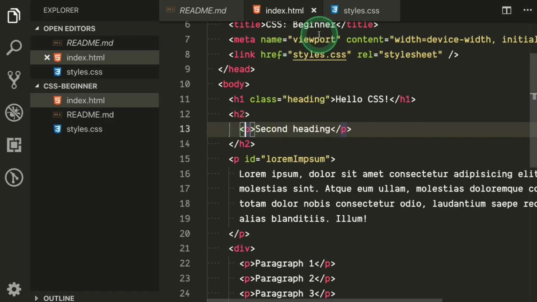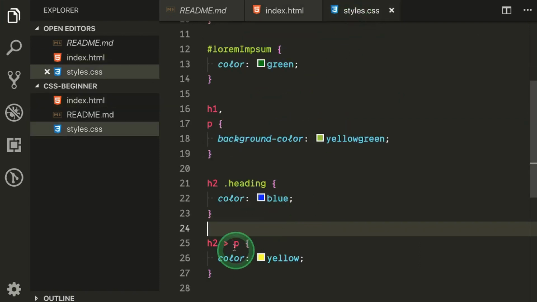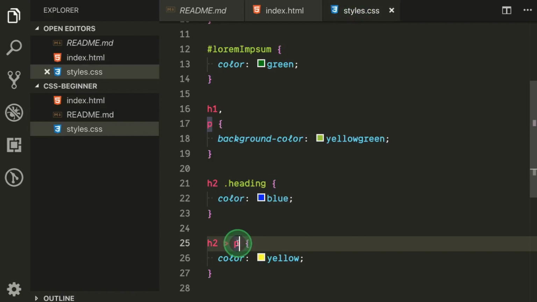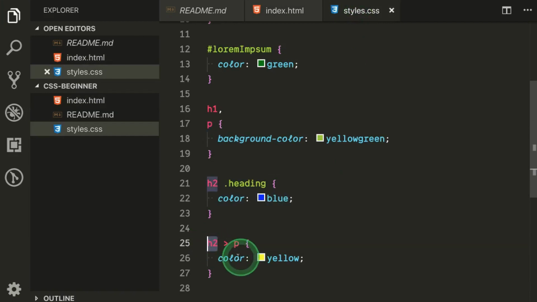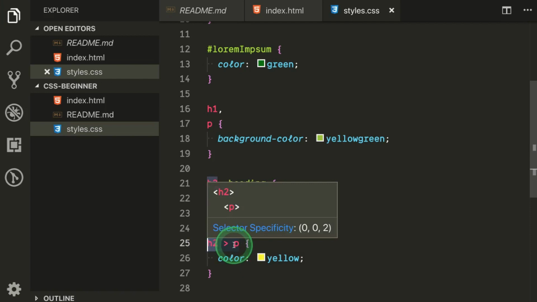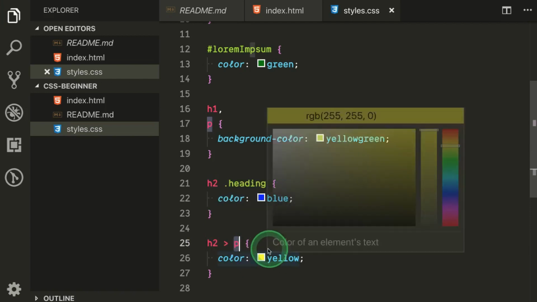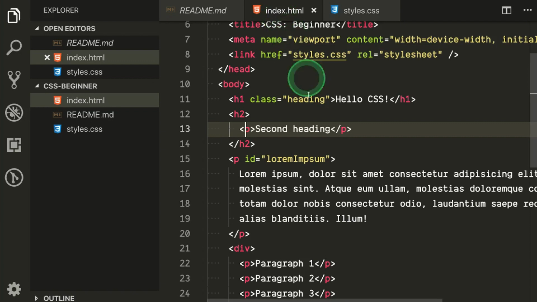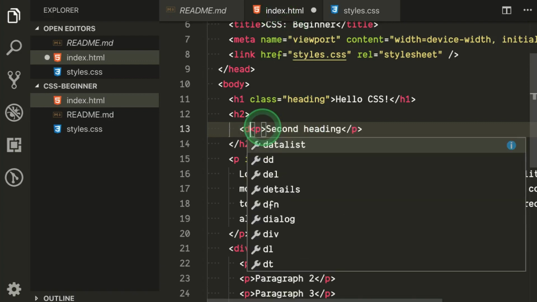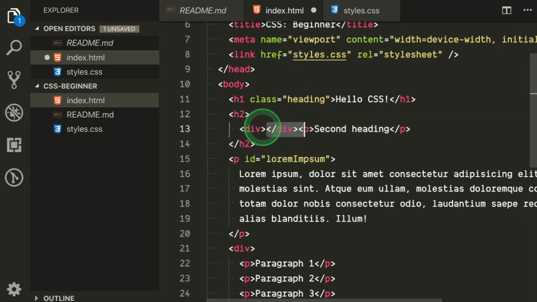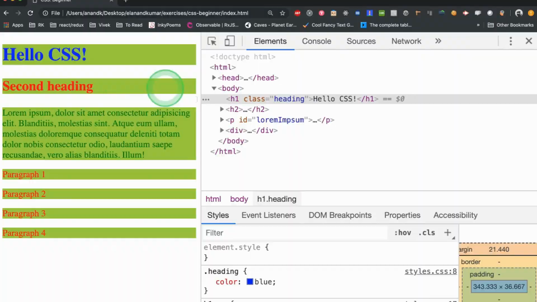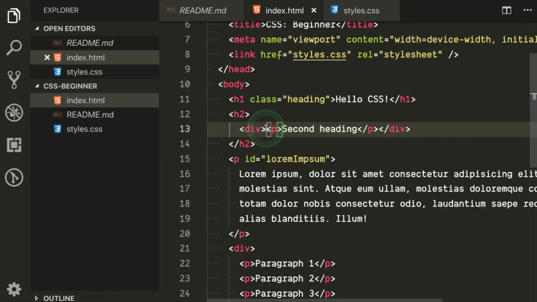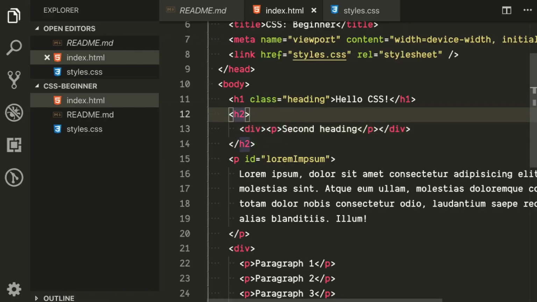So this particular syntax that we have here says this p tag or p element which is inside the h2 but at the very first level. So when I say very first level, if I wrap the paragraph inside the div and if I refresh, it won't work because this p is no more at the first level of h2.